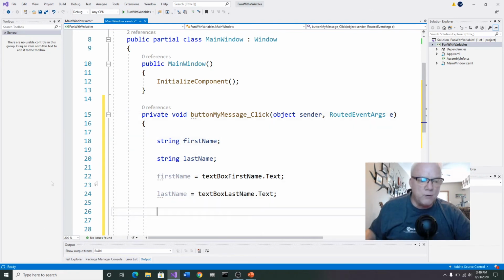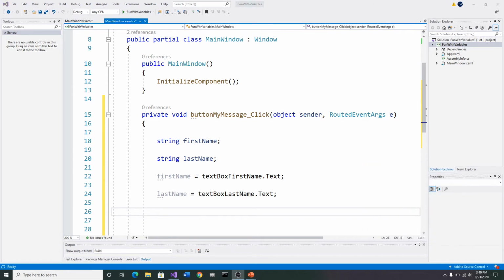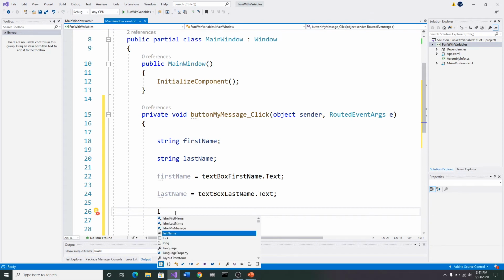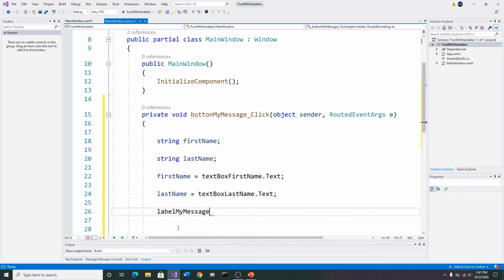So I'm ready to go back and use that information now. All right, and so how do we do that? Well, I'm going to come down here, and if you remember right, we created a label, and that label was called My Message. Now notice we can see label first name, label last name, label My Message. So doesn't that make it easy when we have named things properly? And notice we didn't just give it one word, we gave it a complex name. And so the better you name things, the easier you're going to find this.